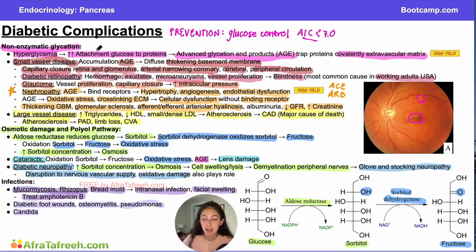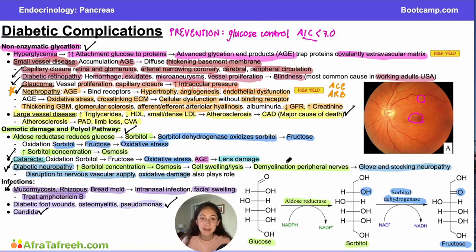Let's quickly recap some of the high points of this video. So there are two mechanisms to be aware of that lead to most of the complications that are associated with diabetes. The first is non-enzymatic glycation, or the attachment of glucose molecules to proteins, which plays a role in diabetic retinopathy, glaucoma, nephropathy, and the major cause of death in patients with diabetes, coronary artery disease. Then there is the polyol pathway, which plays a role in cataract and diabetic neuropathy formation. And finally, it's important to be aware of several of the key infections that are associated with diabetes: mucormycosis or rhizopus, osteomyelitis, diabetic foot wounds, which can definitely be caused by Pseudomonas, and finally, candidal infections.